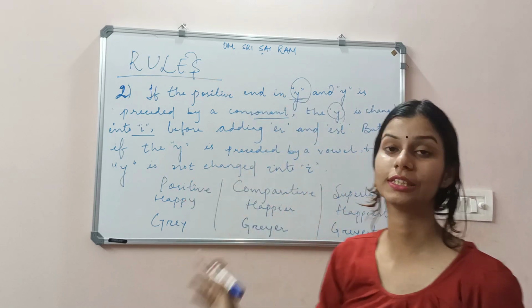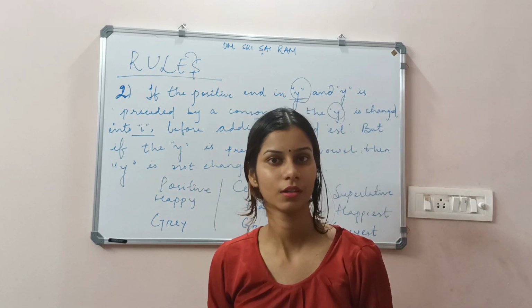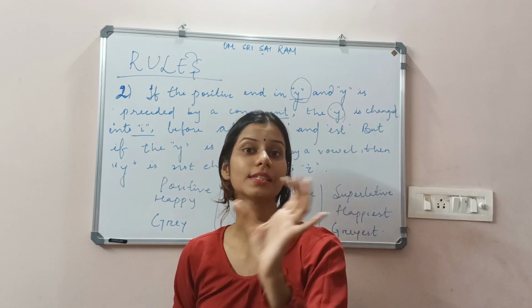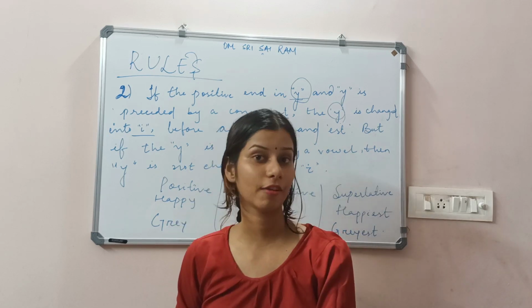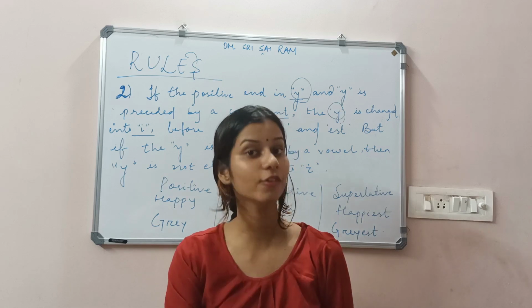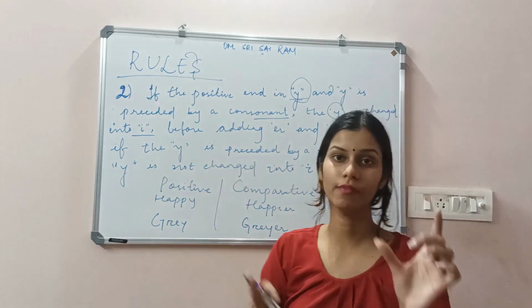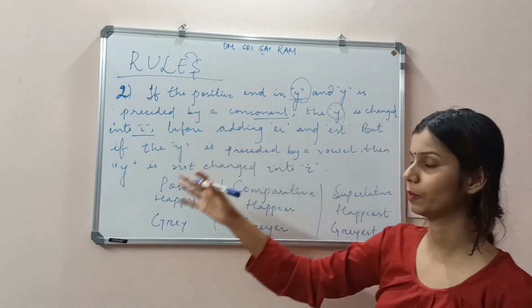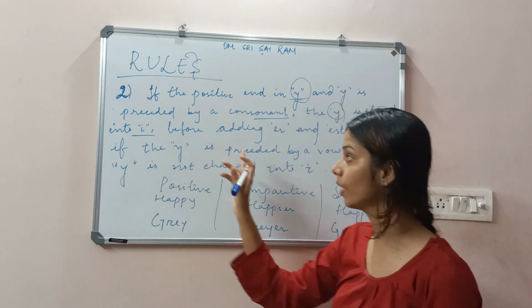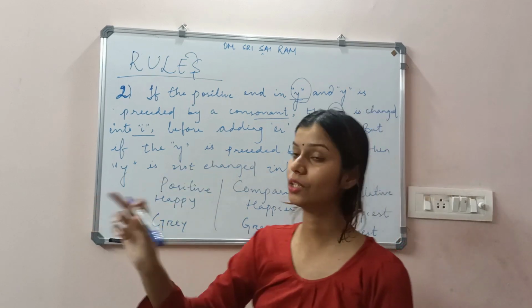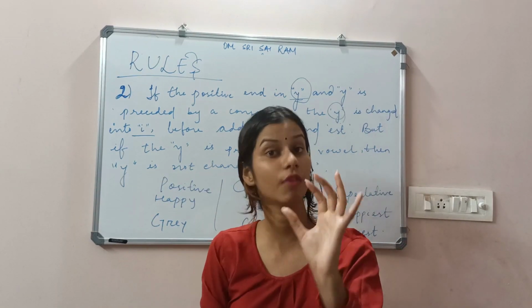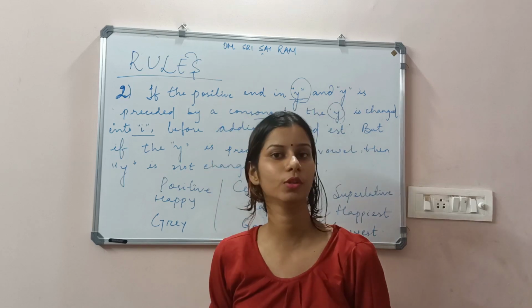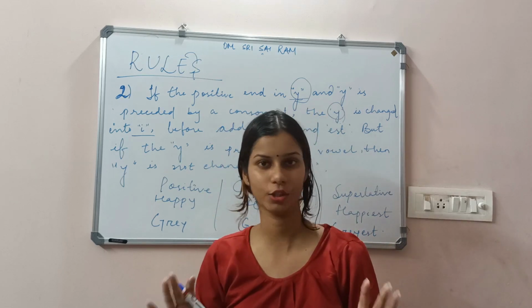Y is not changed into I. Simply you use ER or EST according to the degrees.